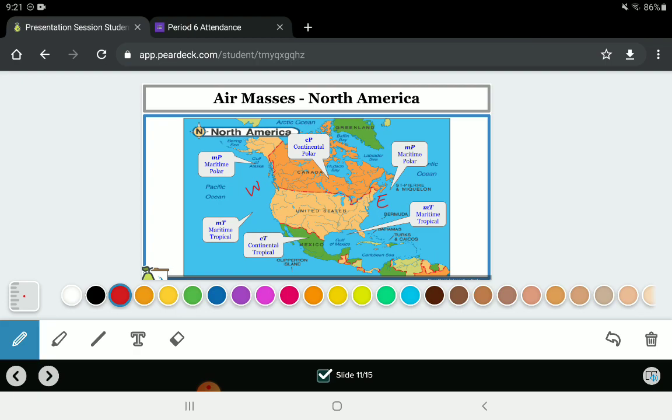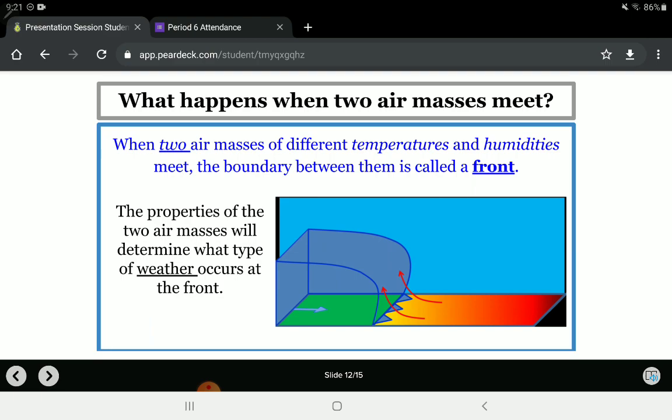All right, so you guys will copy this down. The last part of notes for y'all is what happens when two air masses meet? It is true love. No, when two air masses of different temperatures and humidities meet, the boundary in between them is called a front. I can't draw on this. Okay, I'm going to make sure that you guys can draw on this.